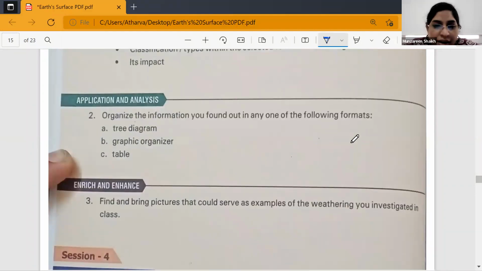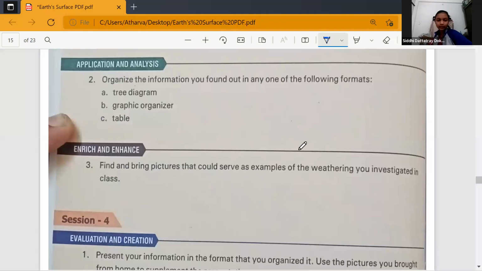Yes, ma'am. Next is organize the information you found out in any one of the following formats: a tree diagram, graphic organizer, or table. This will help you even for your exams. Whether it is physical weathering, chemical weathering or biological weathering, just draw a mind map for it. It can be in the form of a tree diagram, a graphic organizer, or a table.